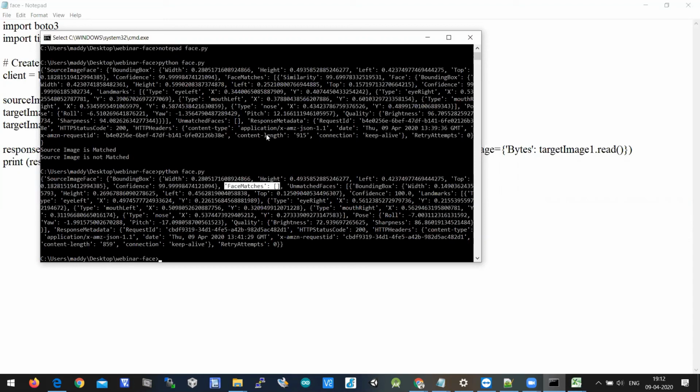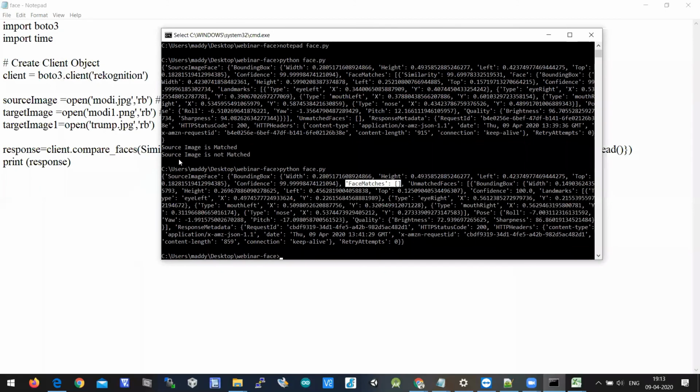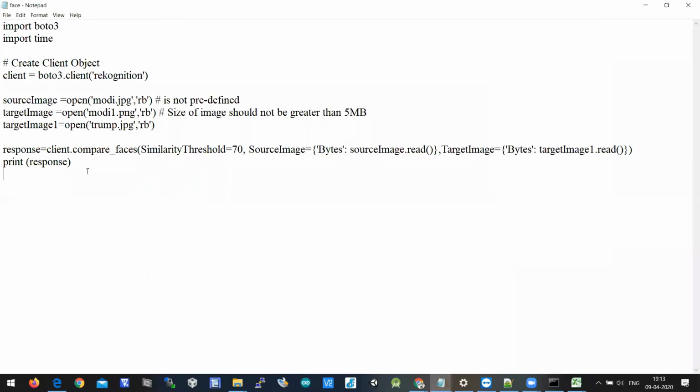Understanding this response is very important, because it's simple when you have the AWS API. It's very simple to access the function calls and all. It's very simple to do face recognition because only two functions are important. One is creating the client, the second one is compare_faces. If you can call them easily, then understanding the response, what it is printing there, you can write a simple Python logic to print face matched and not matched. So here I'll write first.